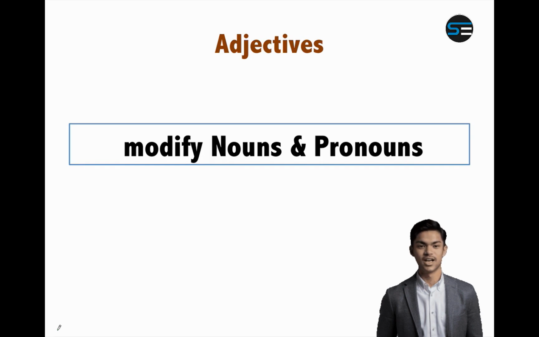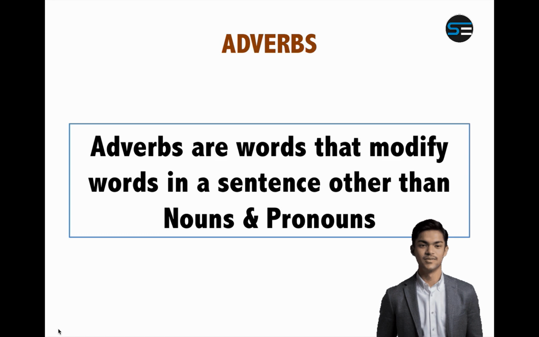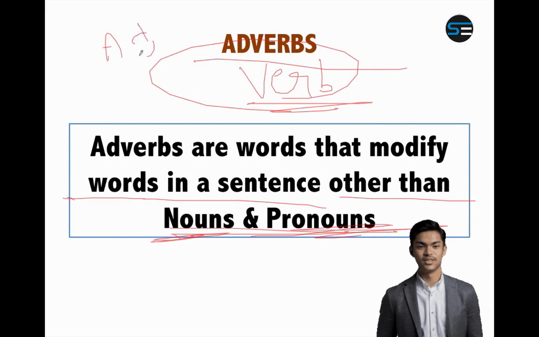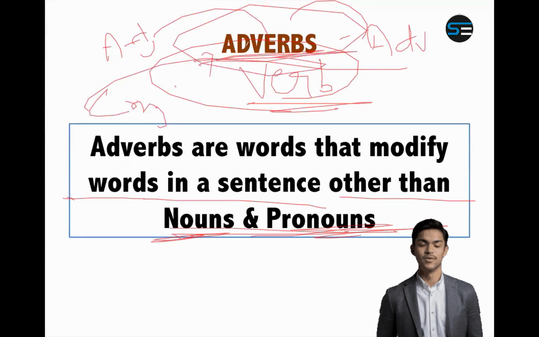So anything that tells about a noun and pronoun is an adjective, and adverbs are the words that modify words in a sentence other than noun and pronoun. So basically, a word that qualifies a noun or pronoun is an adjective, and a word that tells us anything special about anything else apart from noun and pronoun is an adverb. For example, if something tells me about a verb, it is an adverb. If something tells me about an adjective, it is an adverb. If something tells me about another adverb, it is an adverb. If something tells me about a conjunction, it is an adverb. So everything is an adverb except the word which tells me about a noun and pronoun.